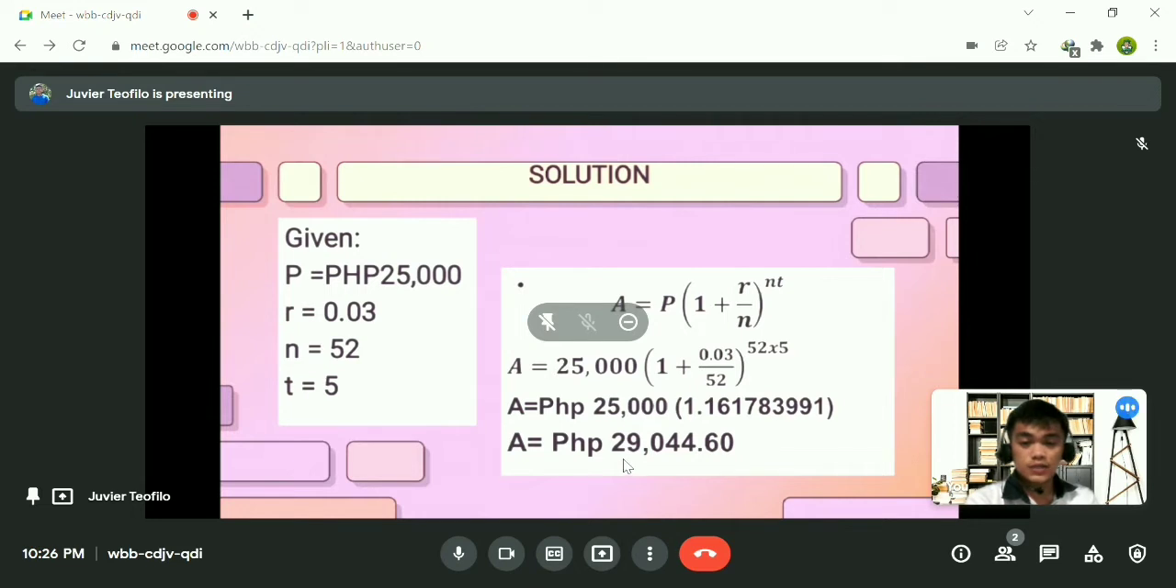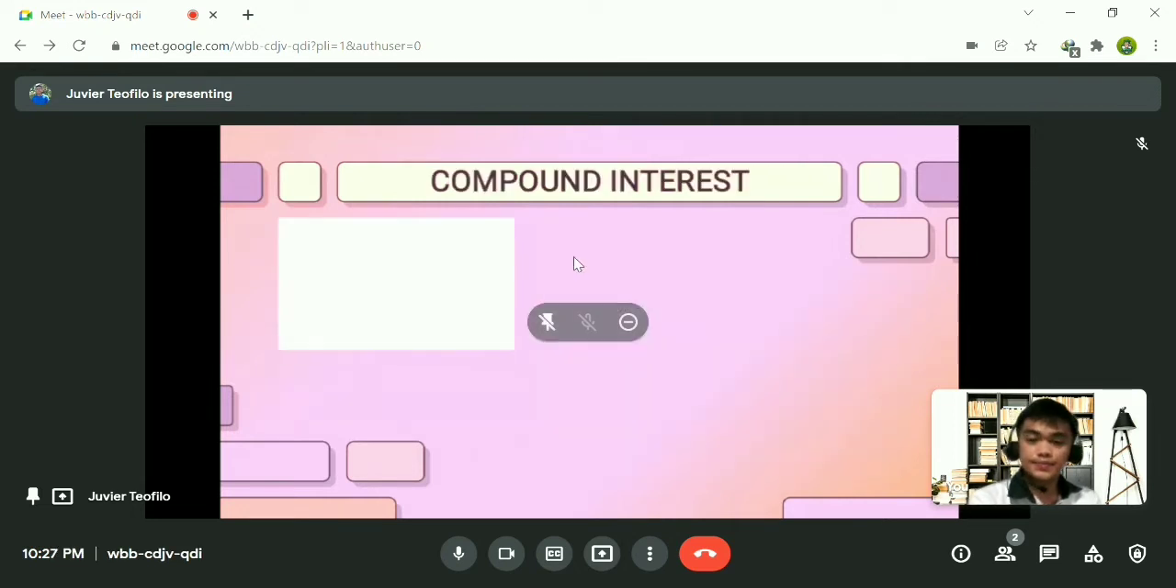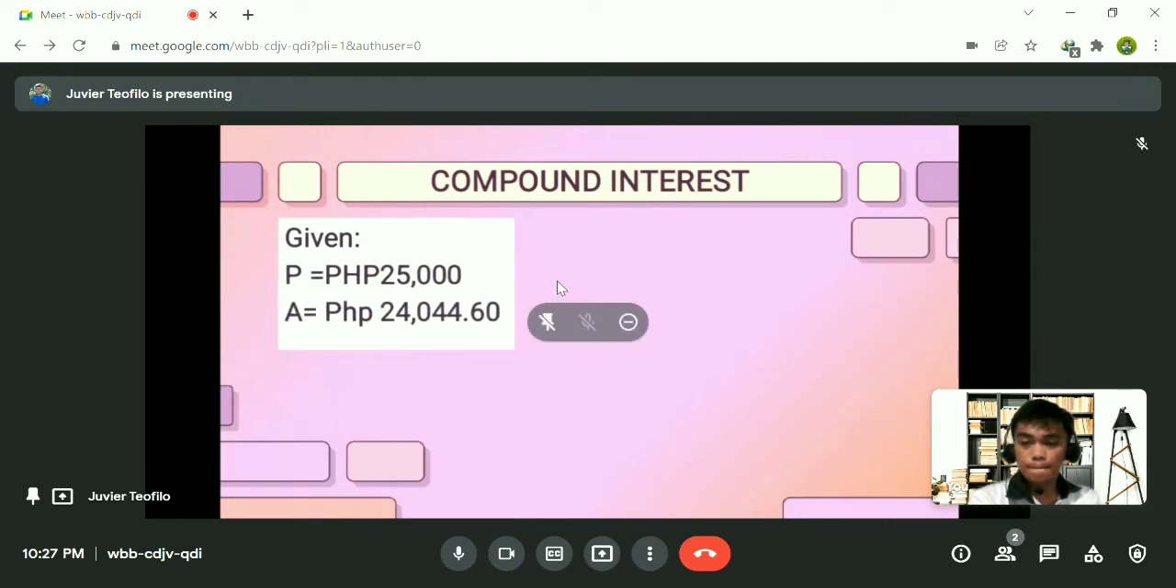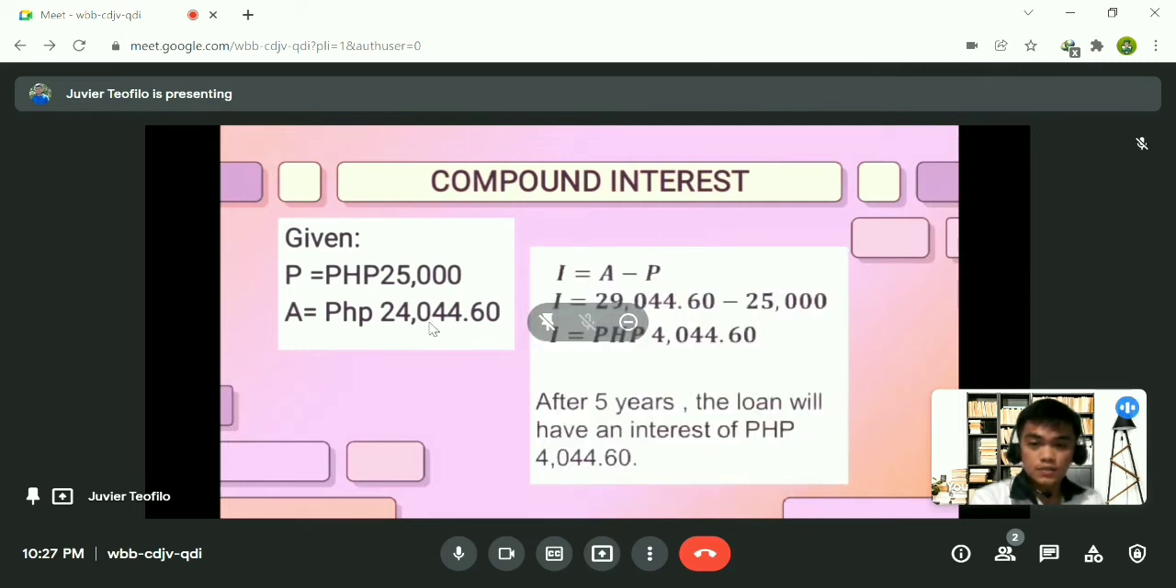So let's proceed. Okay, so here is the given. We have the principal of 25,000 pesos, and A is equal to 24,444 pesos and 0.60 centavos. So this has an error. This must be 29. Okay, this must be 29.